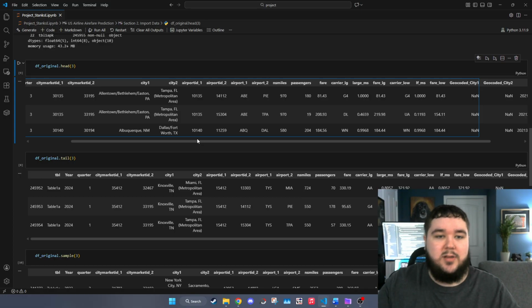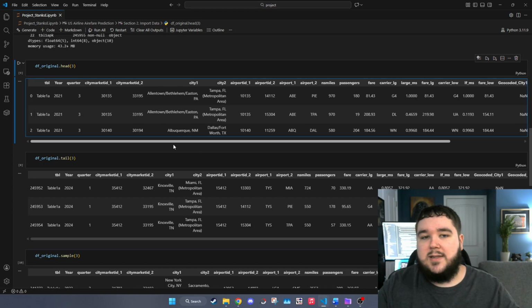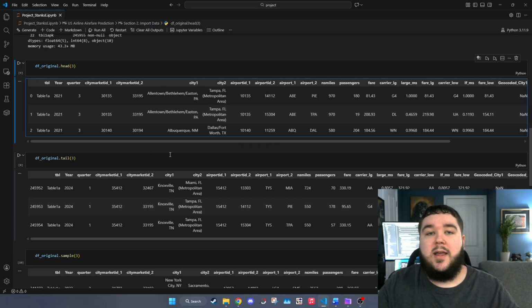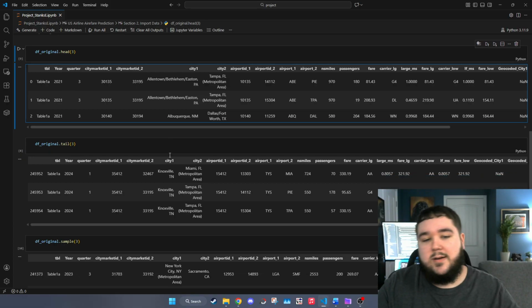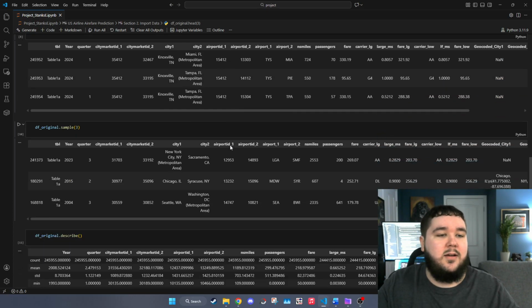Is it particularly just flying to one city that this data set pertains to, or do we have a good spread? So we're not biased toward being able to predict flying into Orlando, Florida, but flying into Dallas might be less data, so you never know. Good things to look at.